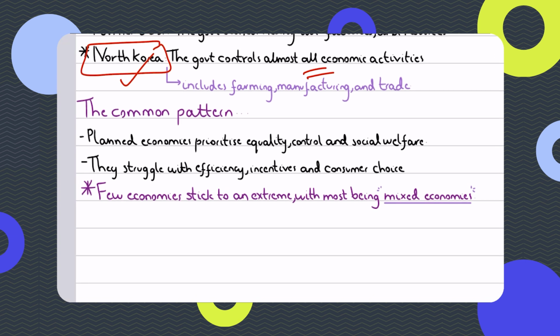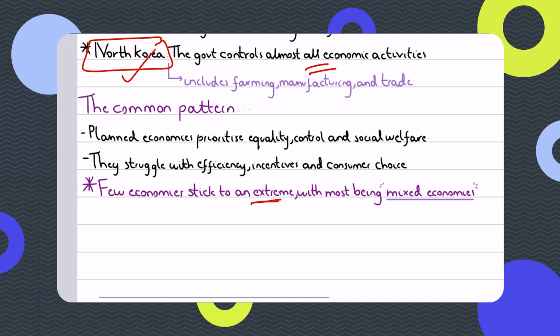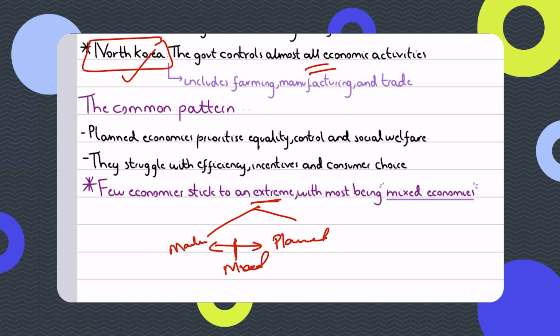And that is why few economies stick to extremes. Few economies are extreme market economies, and few are extreme planned economies, and most economies are somewhere in the middle, which is basically your mixed economic system, which is actually the topic of our next video.